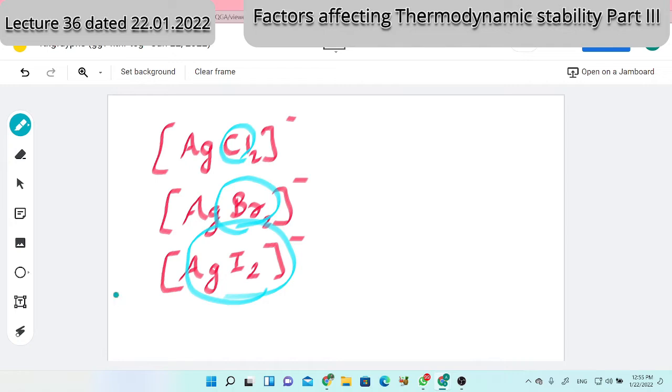Everybody's electronegativity is different. As per your knowledge, who is less electronegative among these: chlorine, bromine, iodine? Iodine, or iodide, is less electronegative.